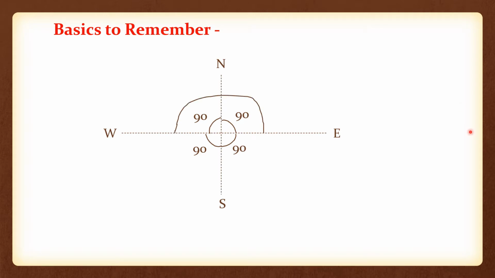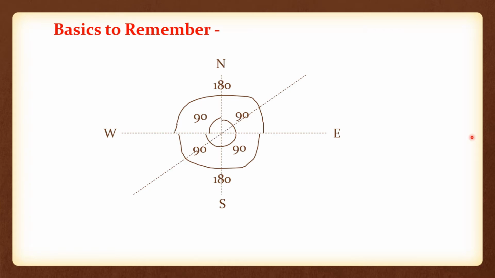Good. Now this angle, what is this angle? What is this degree? This is 180 degrees, correct? Okay, this is 180 degrees, means west to east total is 180 degrees. Similarly from this side also it is 180 degrees. Okay, and if you go from north to south or south to north, it is also 180 degrees, correct?